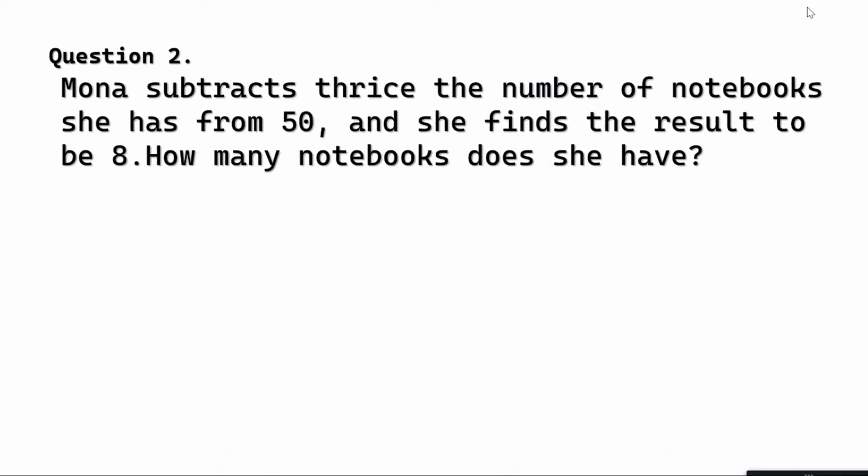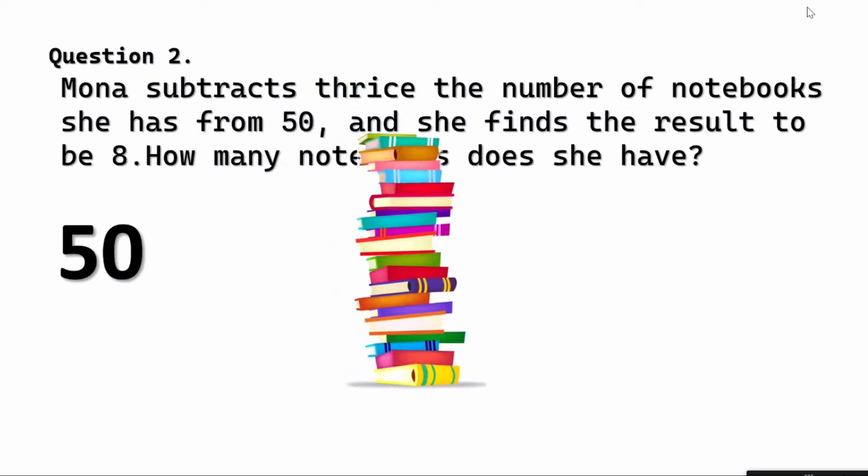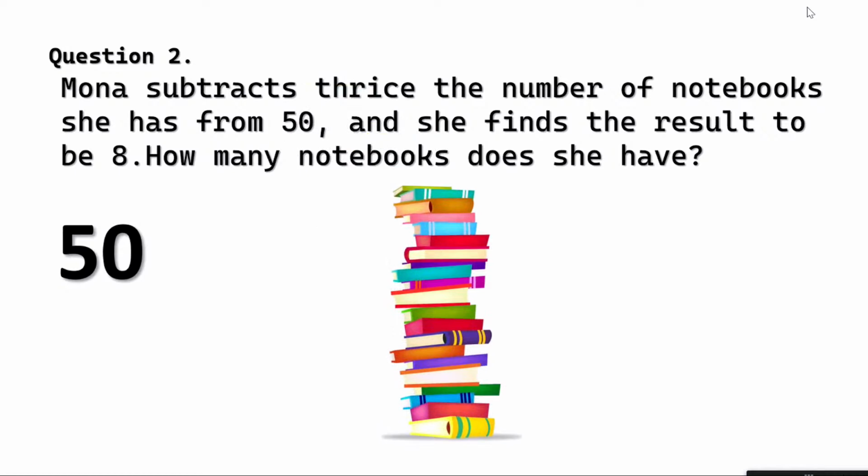This is about Mona. Now Mona has lots of notebooks. What is she saying? She says Mona is subtracting thrice the number of notebooks that she has from 50. Okay, so I bring my 50 and then the number of books. Now we don't know how many books she has. So let me give it a variable's name. So the number of books Mona has is y.